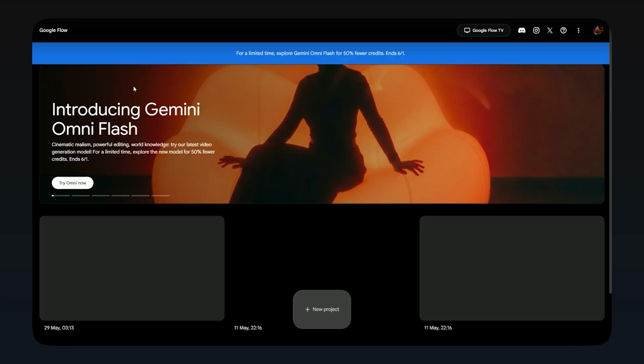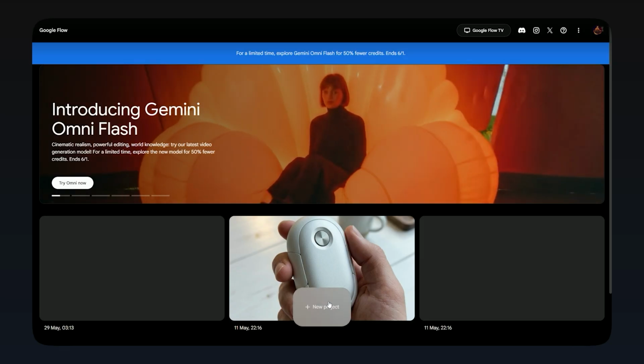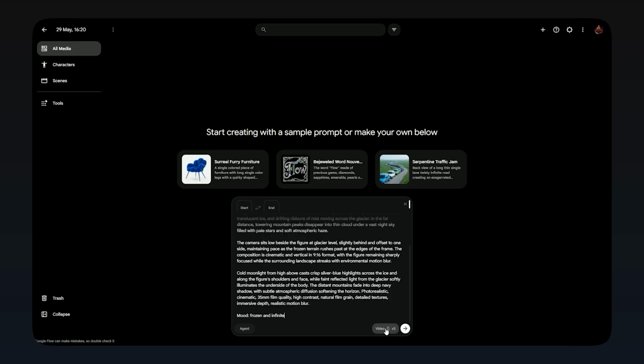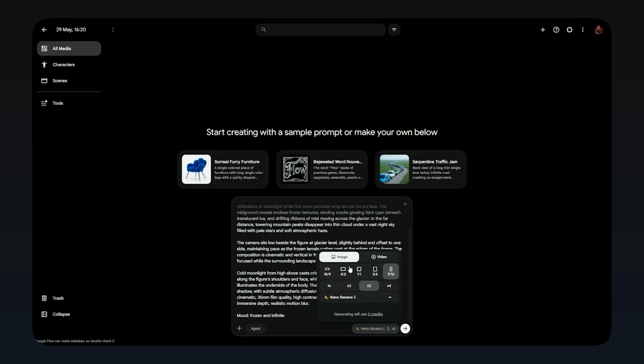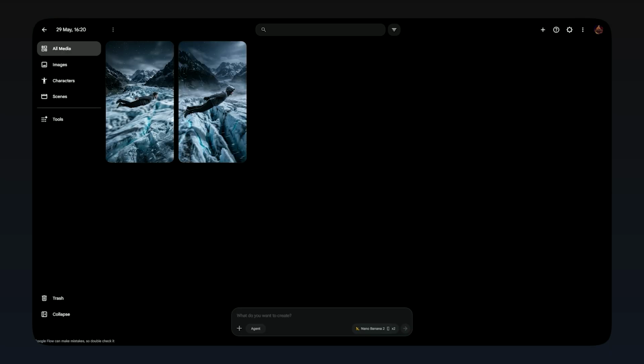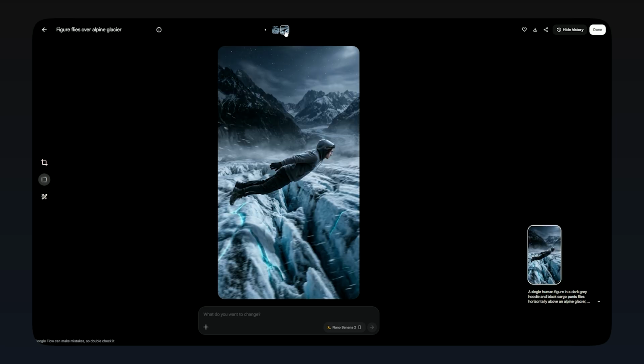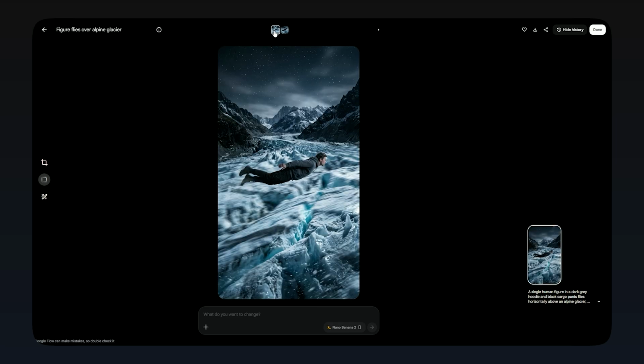Now copy the image prompt and head over to Flow AI. Inside Flow AI, go to the image generation section and paste your prompt into the prompt box. For the model, choose Nano Banana 2. Then set the aspect ratio to 9:16 so it fits perfectly for TikTok, Reels, and YouTube Shorts. Choose how many images you want and hit generate. And look at these results. These genuinely look like scenes from a high-budget sci-fi movie. The lighting, the atmosphere, the realism, it's actually crazy how cinematic they look.